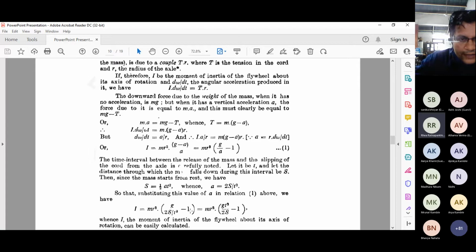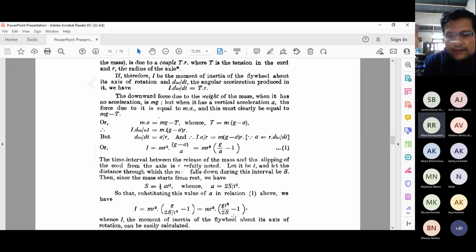We need to put this value of acceleration into the expression for the moment of inertia. So the moment of inertia becomes m r square into (g divided by 2s/t square, minus 1). Rearranging, the expression becomes m r square into the bracket (g t square by twice s, minus 1), since t square in the denominator goes to the numerator on the reciprocal side. So here we express the moment of inertia of the flywheel in terms of an experimental finding.